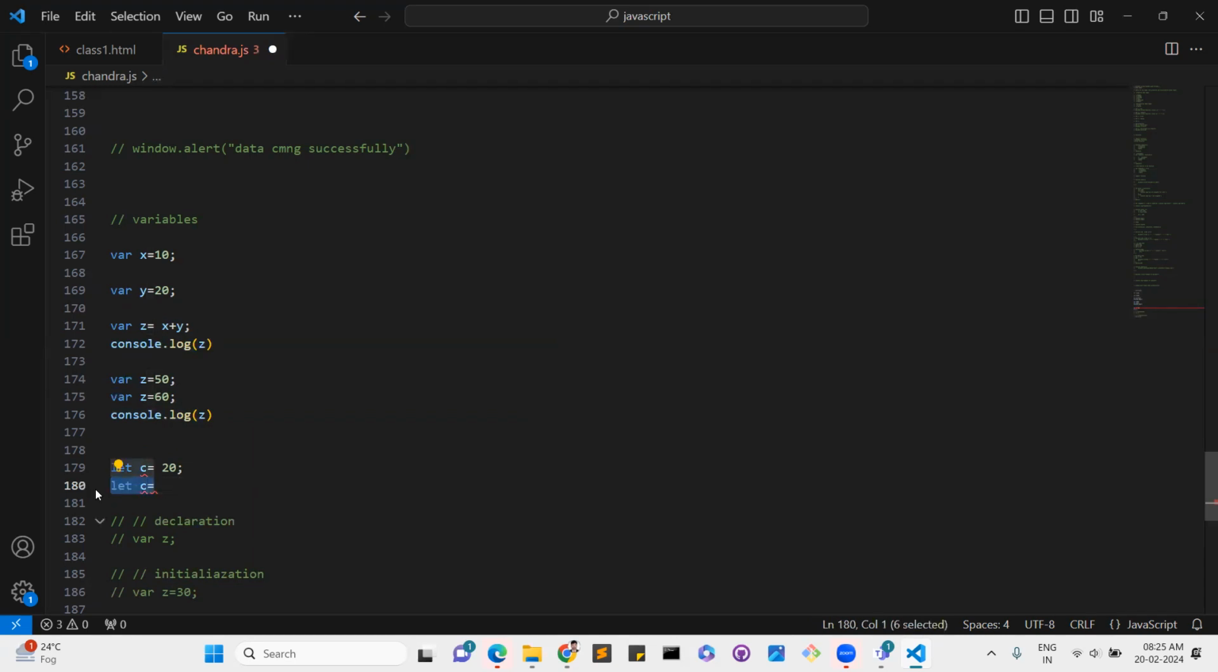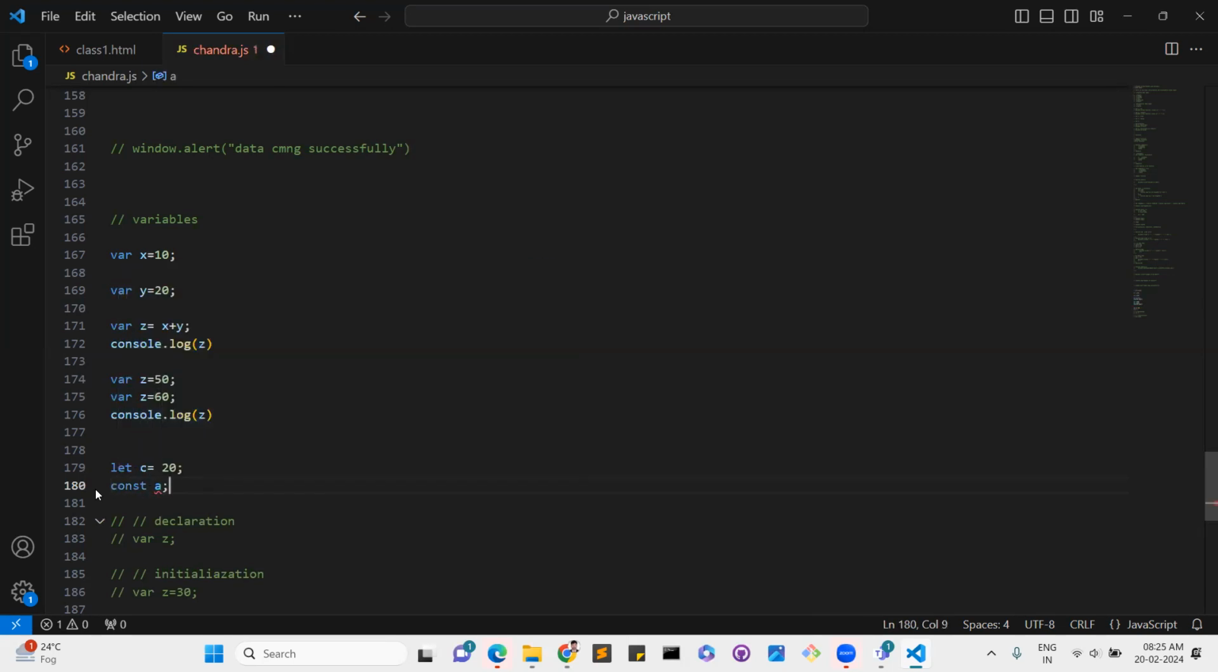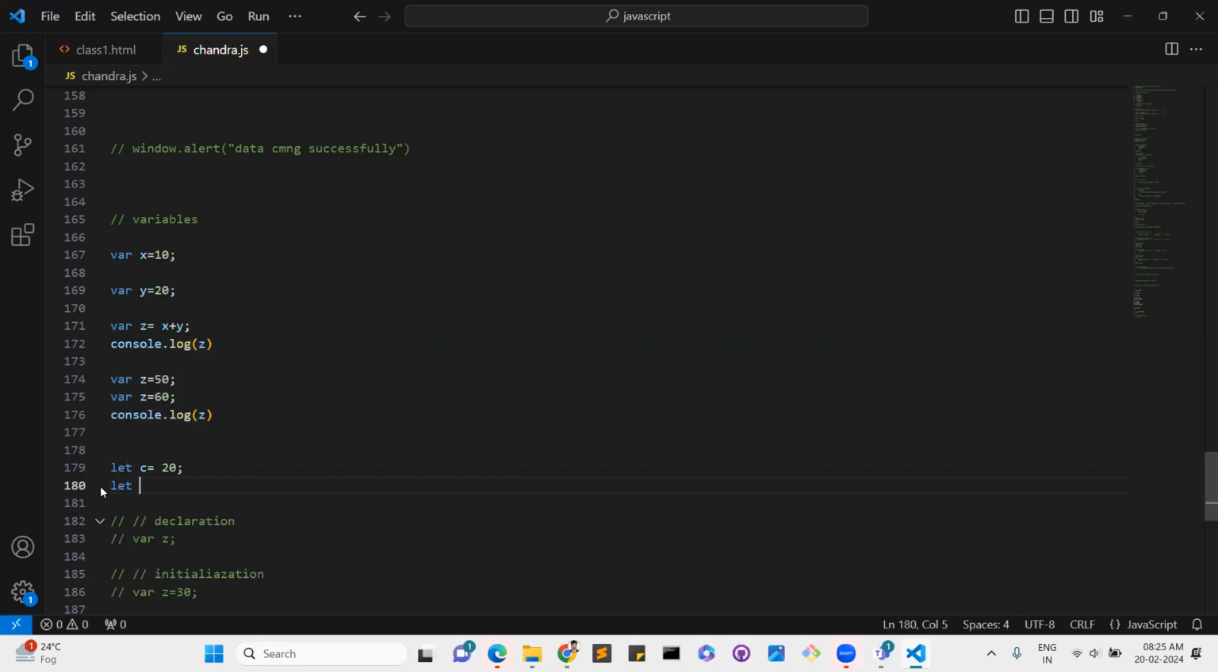So this is one advantage, and const as well. With const, you can't declare the value like this, it will show an error. With let and var it is possible, but with const it is not possible. Definitely you need to initialize the value, then only it will work. So you can do like this, but you can't redeclare the values. This is the main advantage.